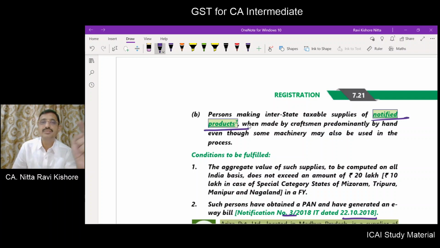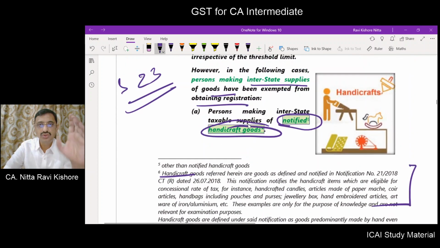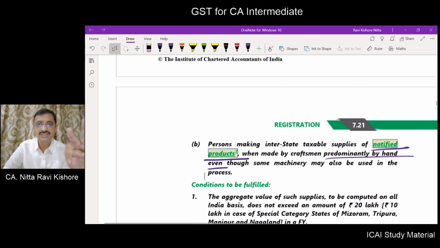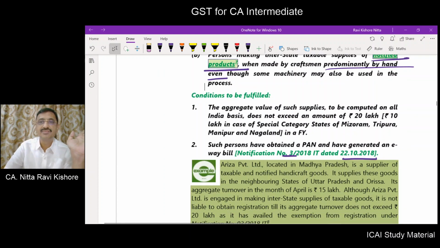And persons making interstate taxable supply of notified products. What are the notified products given in the notification? Predominantly made by hand, even though some machinery may also be used in the process. So notified handicrafts, notified products made by craftsmen predominantly by hand, even though some machinery may have been used.